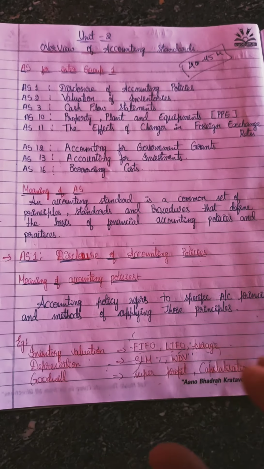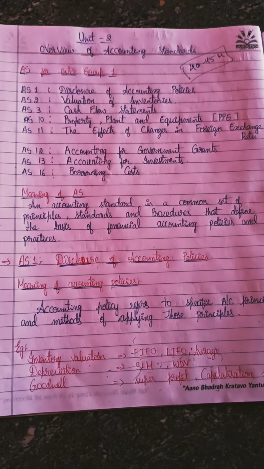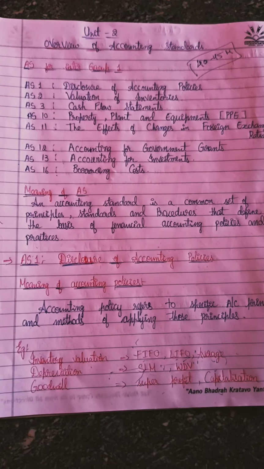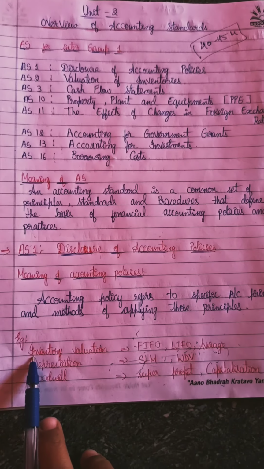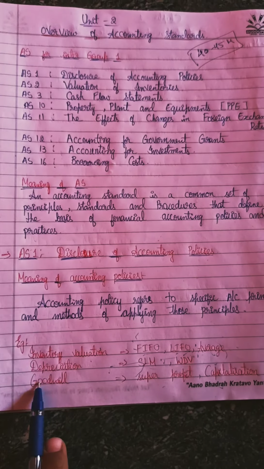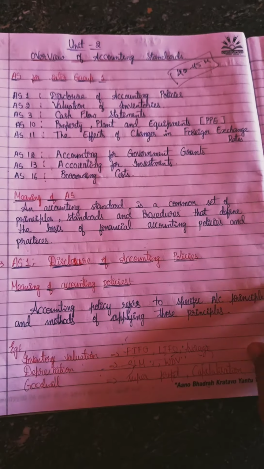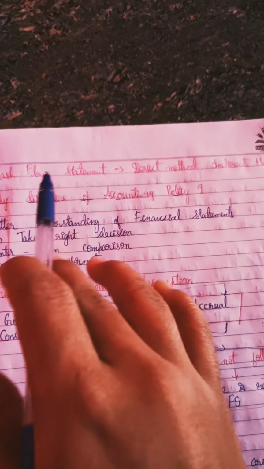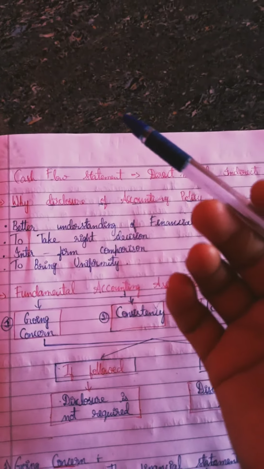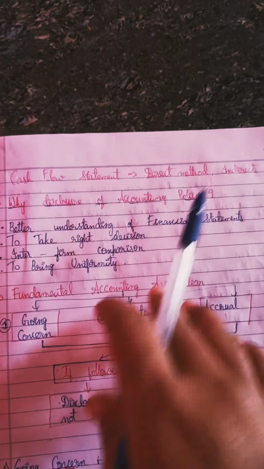So this standard will mainly tell you what things you need to disclose in your financial statement, and what things should form part of your financial statement and what need not. So you can see here inventory valuation. For depreciation you have different methods of valuation. For goodwill also you have different methods of valuation, and even for cash flow statement you have different methods. And for many accounting items you have different methods.